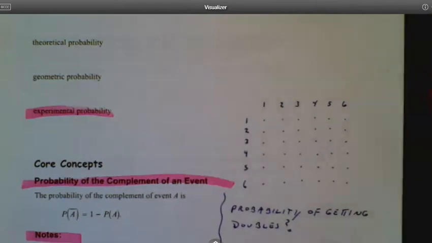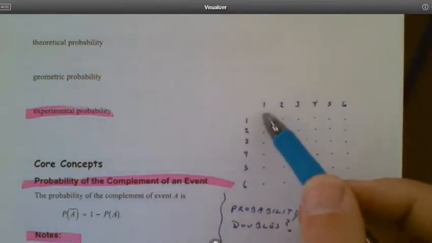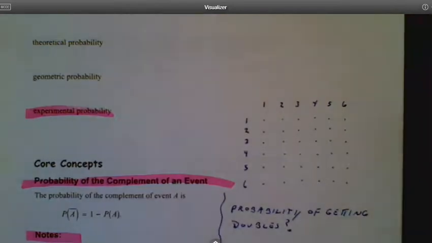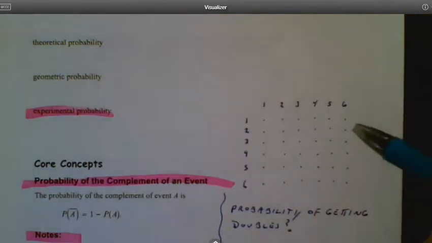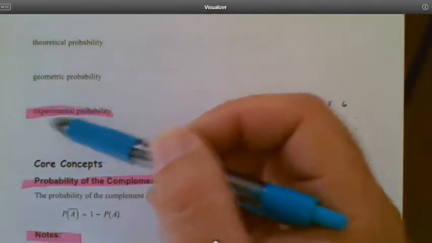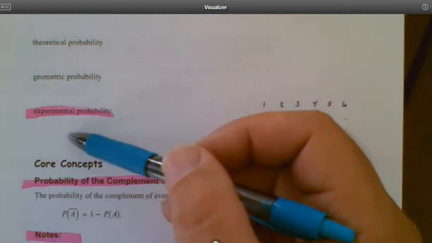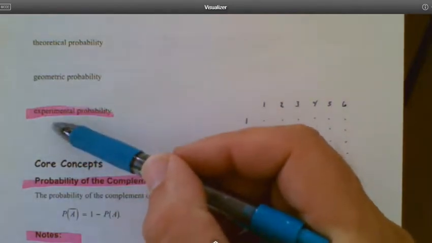But we know that's not what would actually happen, at least not most likely, right? If we rolled a die 6 times, I most likely won't get one of each in my 6 rolls, right? I might get a couple 1s, maybe I get a couple 4s, whatever. So that's where experimental probability comes in. So experimental probability is what would happen if you actually conduct the experiment.